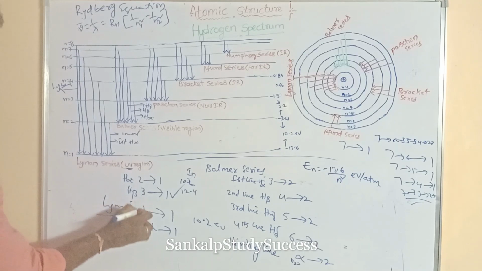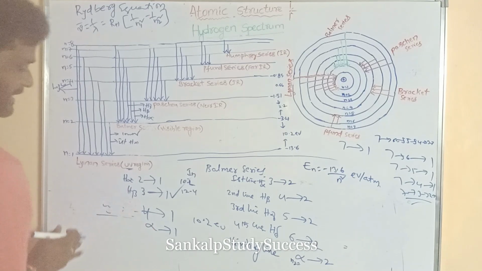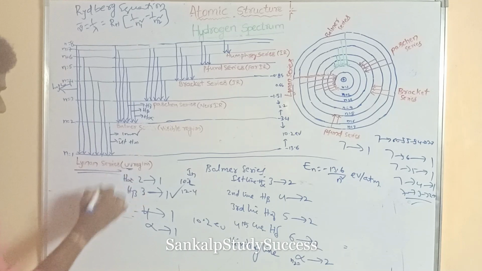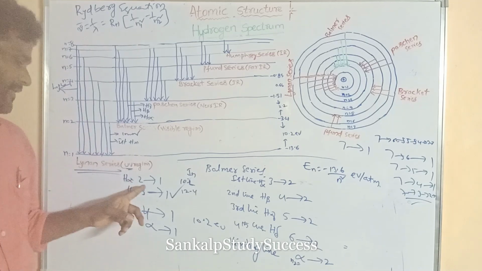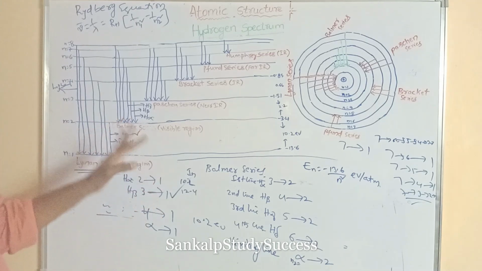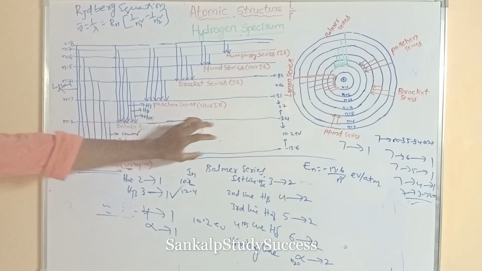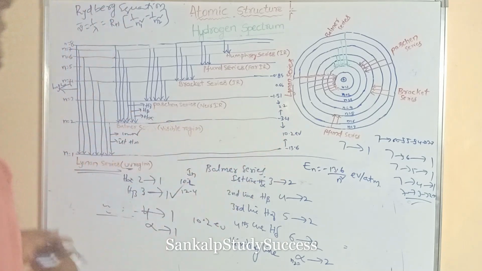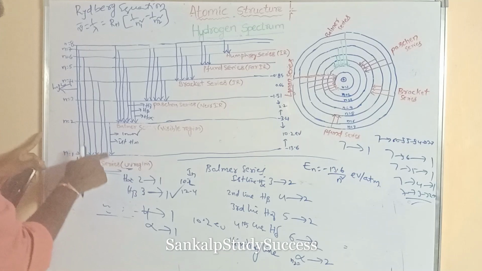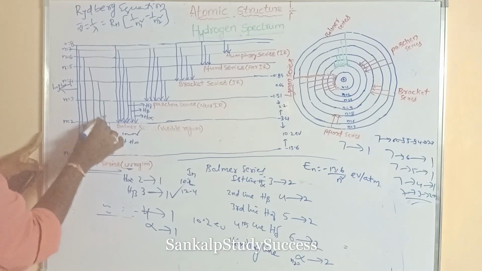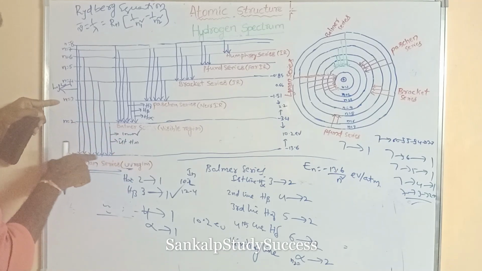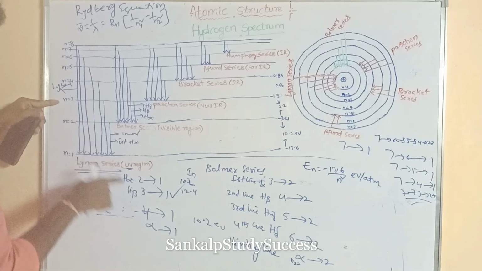In the Lyman series, what is the first line? H alpha, that is 2 to 1, which has lower energy because its energy gap is 10.2. The H beta line, the second line, jumps from 3 to 1.